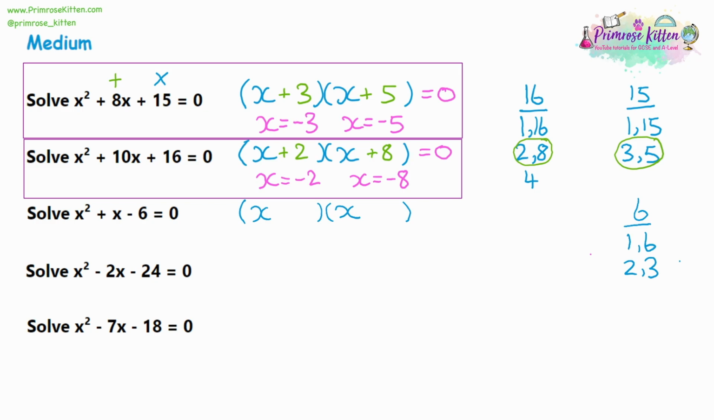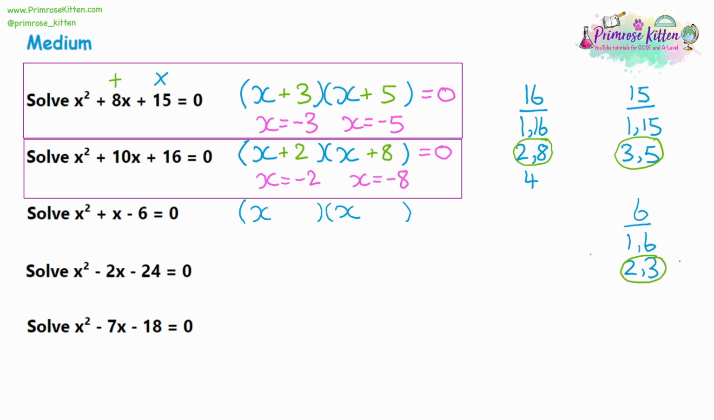So which numbers are going to give us 1? Now 1 and 6 give 7. 2 and 3 is 5. But we are allowed to do takeaways as well. So 6 and 1 might give us 5 as a takeaway. And the 2 and 3, 3 take away 2 will give us 1. So we want to put the 2 and 3 in.